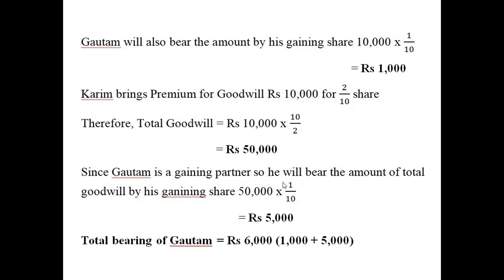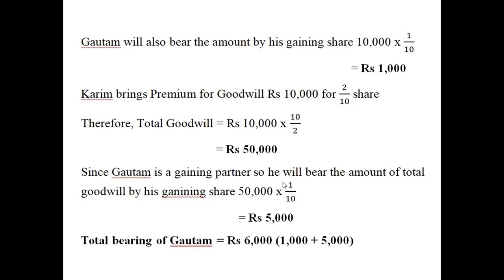So this will be always calculated on the total goodwill of the firm, okay? Because 10,000 is the share of goodwill of Karim. 10,000 is not the total goodwill of the firm. Remember, 10,000 represents only the share of Karim.